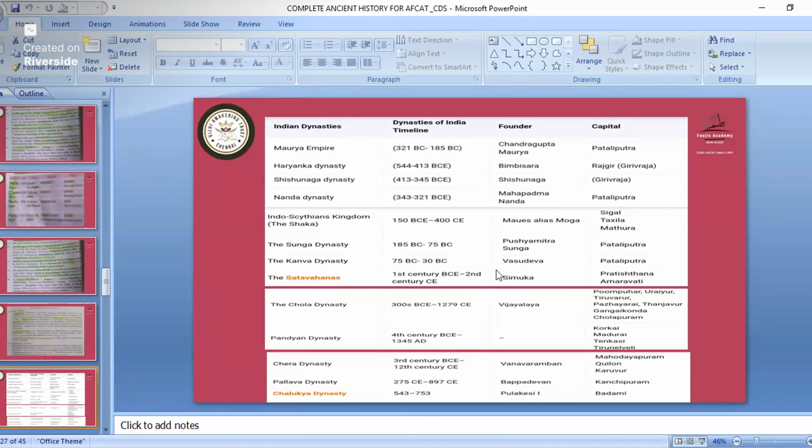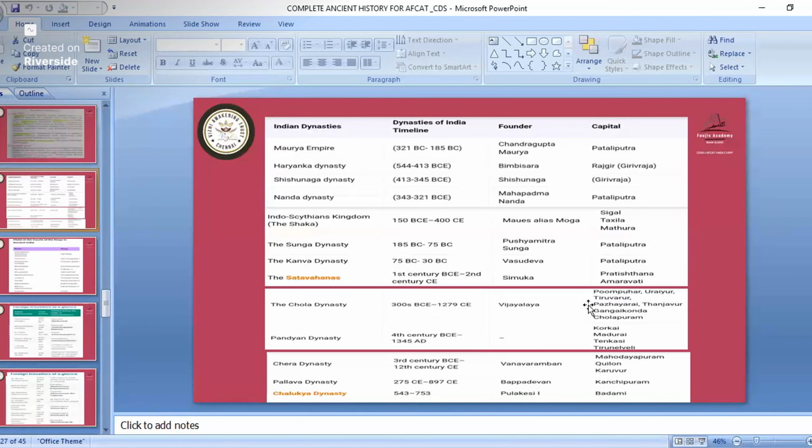The Kanva dynasty founder is Vasudeva and capital at Patliputra. Satvahanas founder is Simuka. About Satvahana a question has come. Who was the founder of Satvahana kingdom? So founder is Simuka and capital is at Pratishthana, Amaravati. Then comes the Chola dynasty founded by Vijayalaya. Important kings are like Raja Raja, Rajendra, Rajendra III. If someone has not studied about the founder, they might answer Raja Raja or Rajendra. So you must study this one.